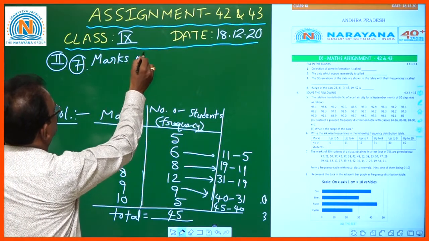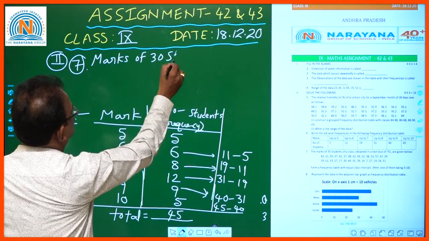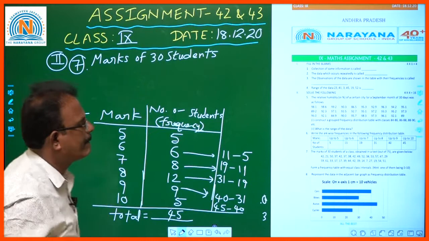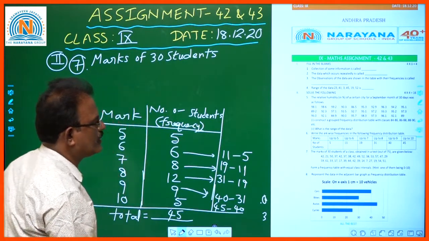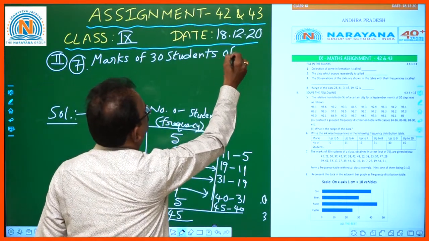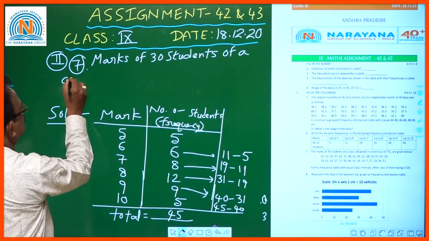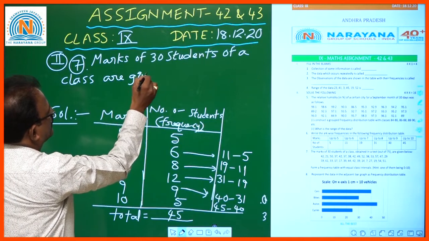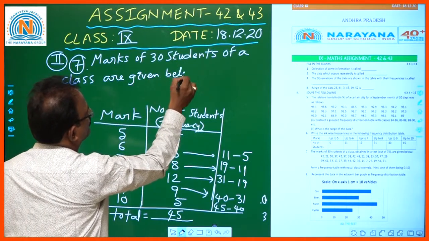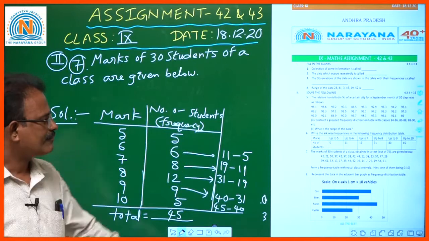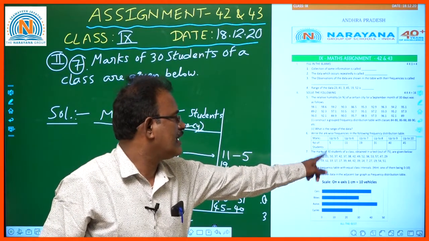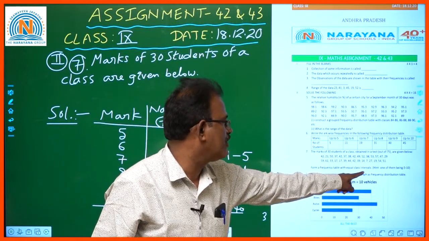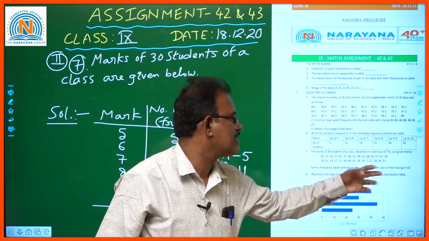For that we should form a frequency distribution table with equal class intervals.